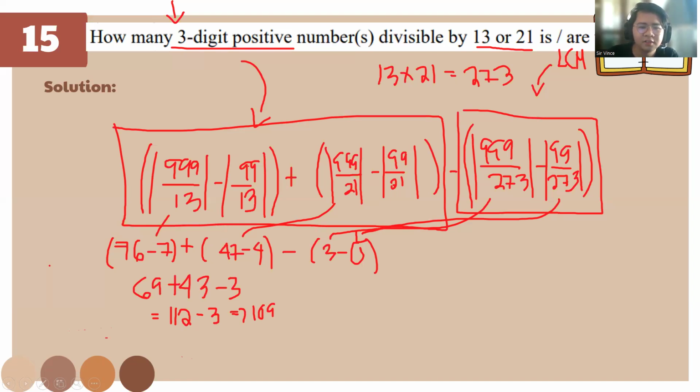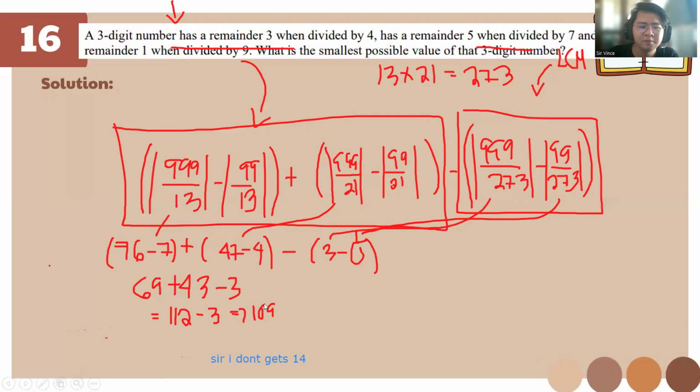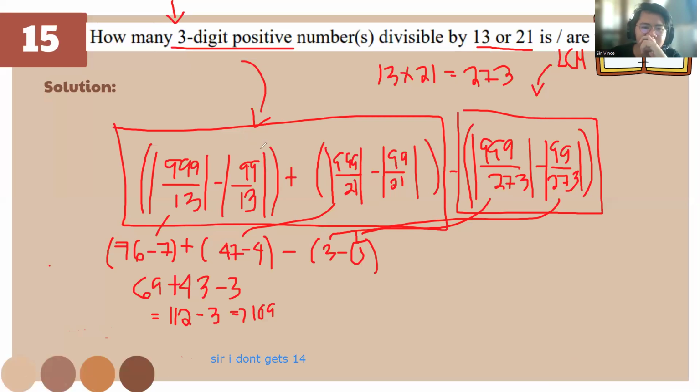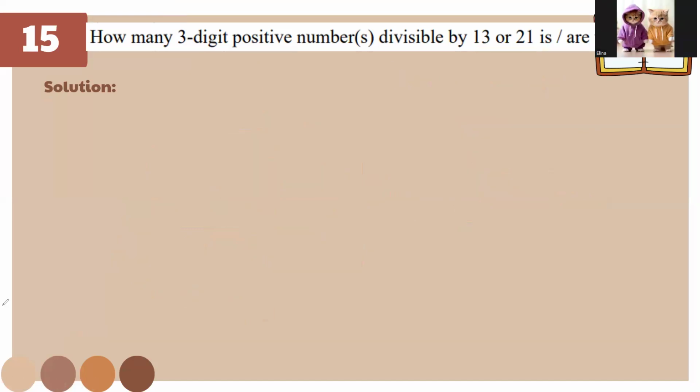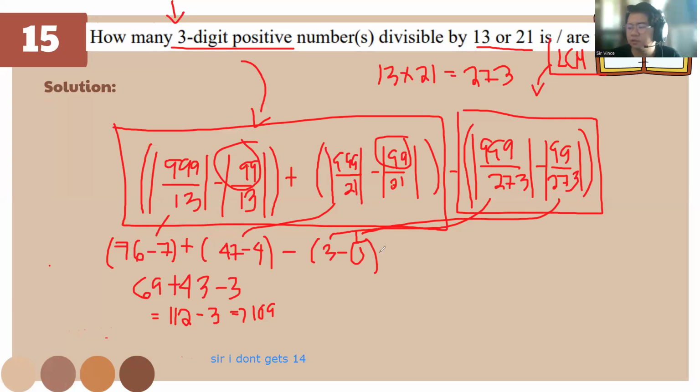So let's go over to the next number. Always remember, 3 digits, so you need to deduct the 99 and also deduct the LCM. So we must divide, right? Yes, divide, but this is absolute value, so you don't need to keep the remainder.